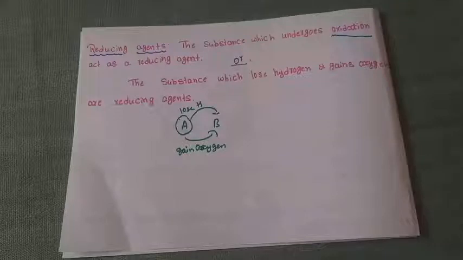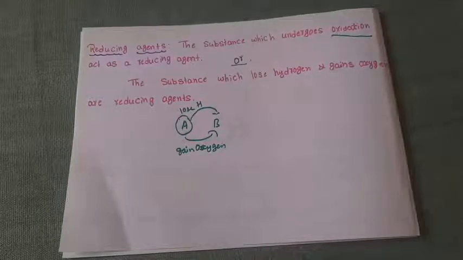If I am under oxidation, call me a reducing agent. If I supply hydrogen to you, then I am a reducing agent, and you are an oxidizing agent.